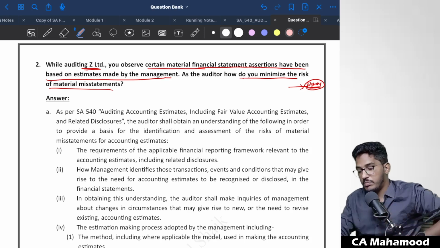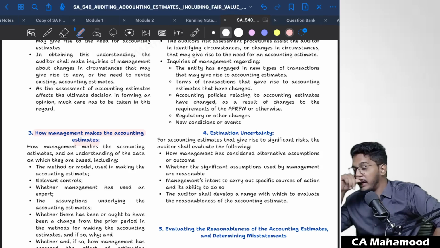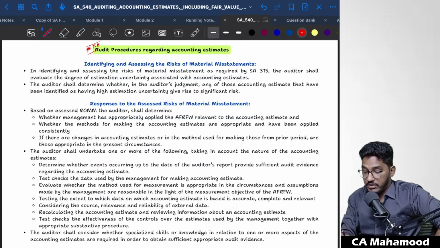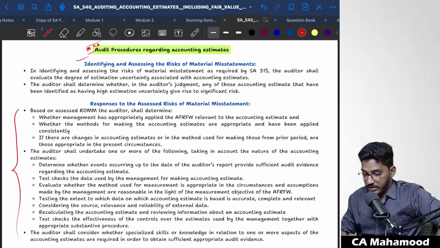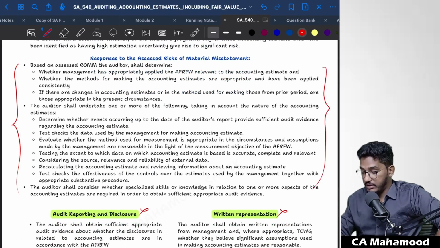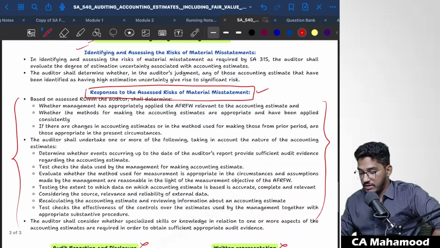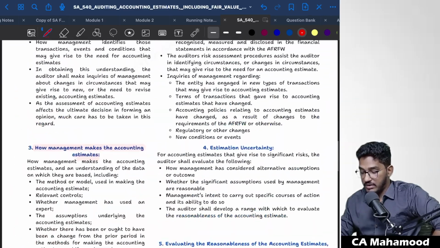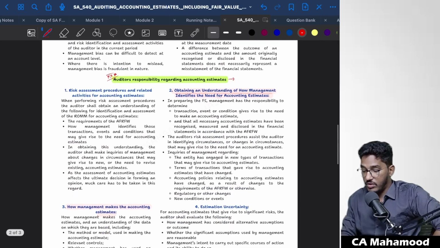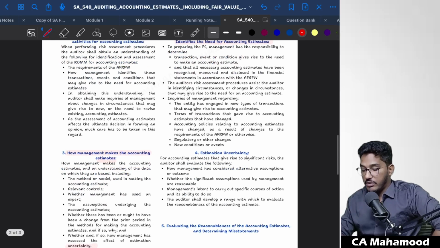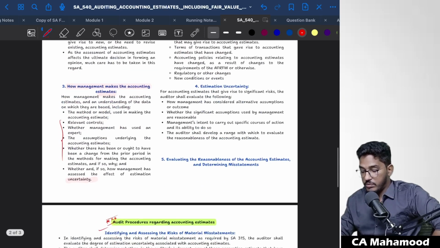See here, this is something where I don't personally agree. When you identify the risk of material misstatement, a more suitable answer would have been this. This you should have written. This is how you will respond to the risk of material misstatement. But in the suggested answer, instead of giving this part, what they have given is this understanding. What is your auditor's responsibility? You will understand how the management has made accounting estimates. You will inquire with the management and try to understand what controls were there and what methods they are using.